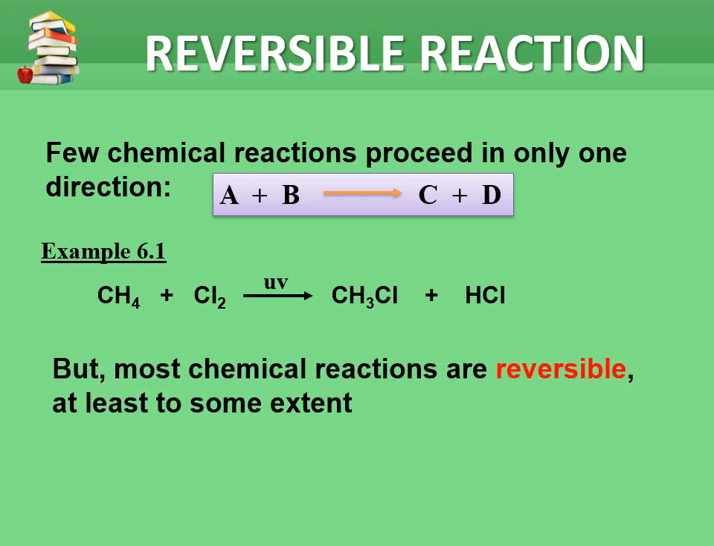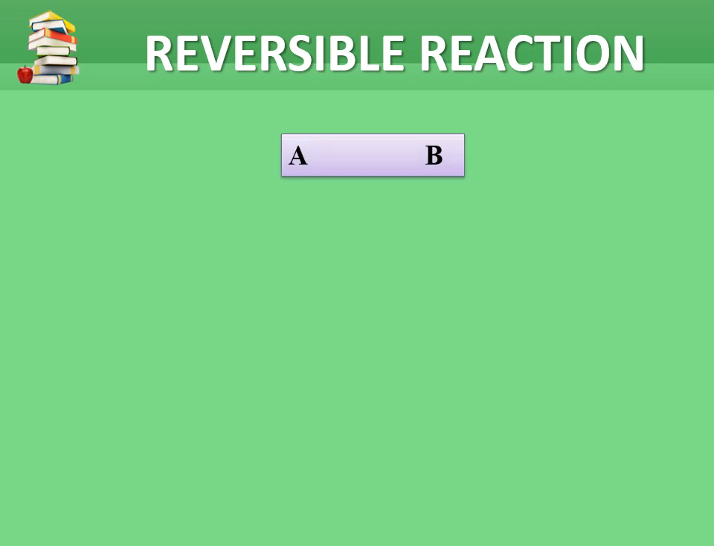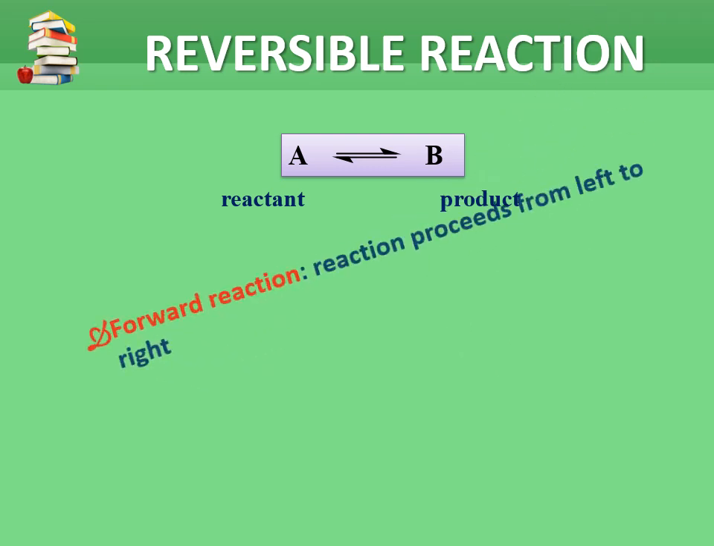But most chemical reactions are reversible, at least to some extent. For example, when you have A, it's going to become B, and when it becomes B, it's going to go back to A. This is what we call reversible reaction. Meaning that a reversible reaction can go in both directions, for example, from reactant A to become product B, or from product B to become reactant A.